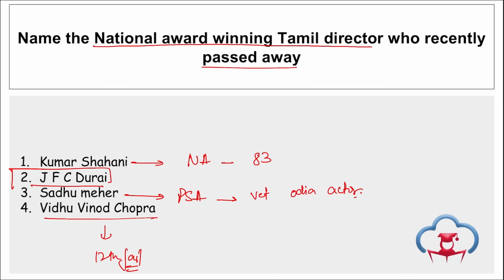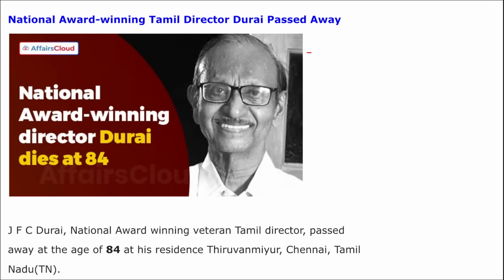Correct? And this was during the 69th edition of the Hyundai Filmfare Awards that was held in Gift City, Gandhinagar, Gujarat. Right? Then apart from this, remember his film Pasi won 2 National Film Awards in 1979. He also won the Tamil Nadu State Film Award under Best Director for the film Oru Vidu Oru Ulagam. Then he was also awarded the Kala Mamani Award by the Tamil Nadu State Government in 1982 for his contribution to arts.